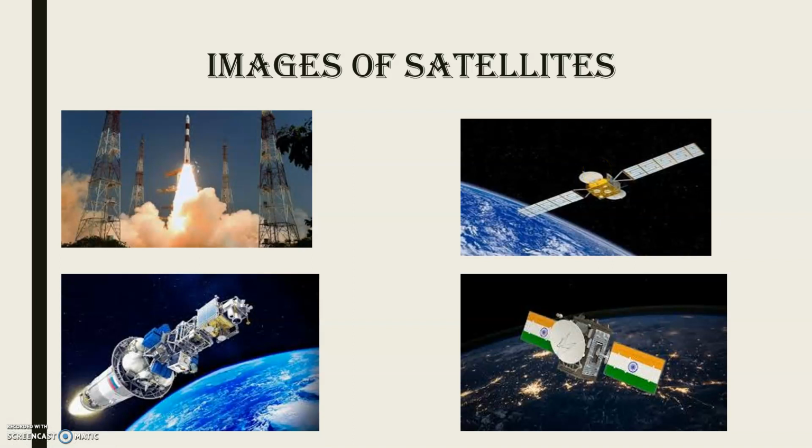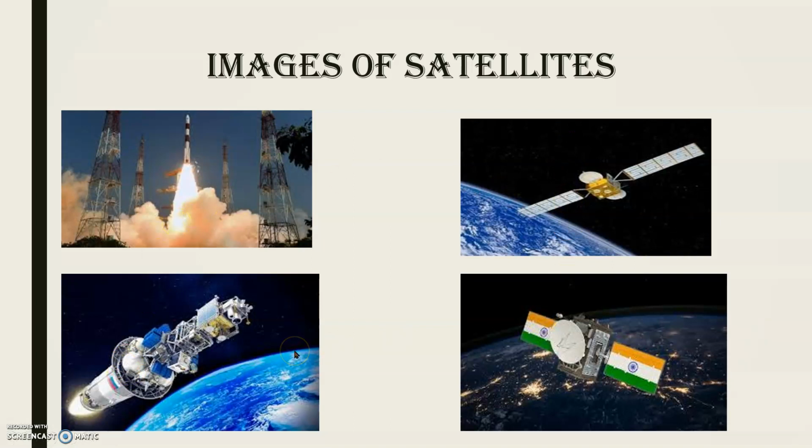See here, this is India. That's why they kept our national flag on that satellite. This is also a satellite. They move around the earth like this, and satellites communicate by using radio waves to send signals to the antennas on the earth. Then the antennas capture those signals and process the information coming from them. Then they will understand, and these satellites are helpful for communication also.